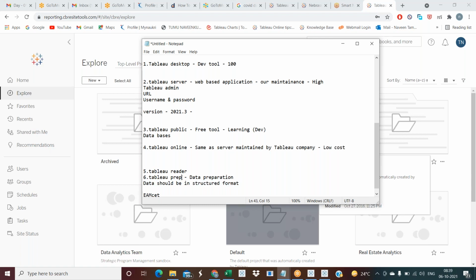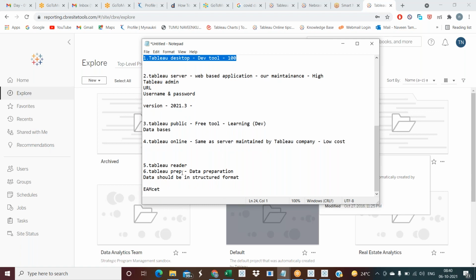Likewise, Tableau Prep will work for data preparation, even though it is not used regularly, as it came out as new. Last year they released Tableau Prep, even though we don't have Tableau Prep. So don't discuss Tableau Prep and don't invest your time in it. Just remember Tableau Prep is for data preparation. That should be enough, because we are not working with Tableau Prep. We are working 100% with Tableau Desktop, and we use Tableau Server and Tableau Online for sharing purposes. So don't go into the details of Tableau Prep.